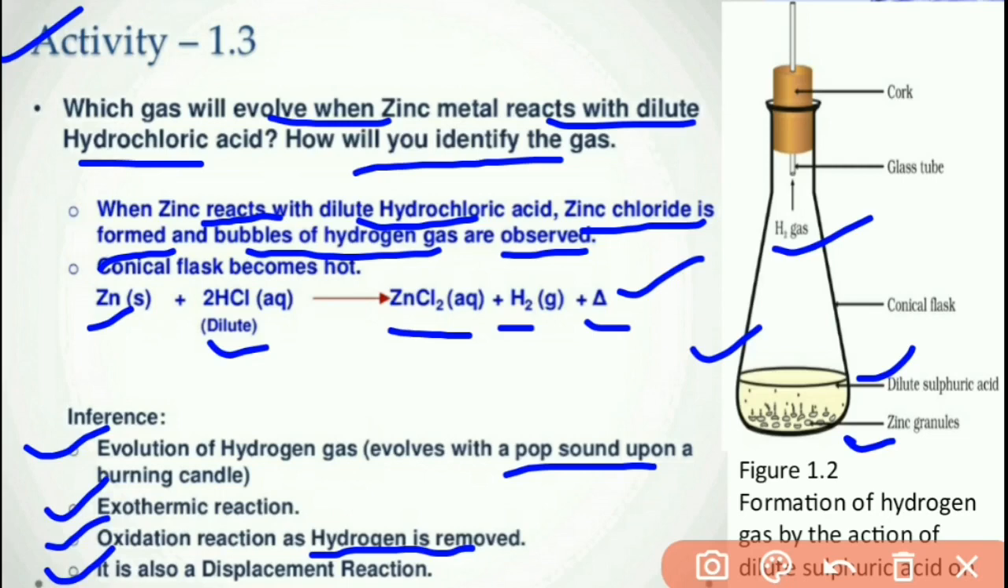In a displacement reaction, a highly reactive element displaces a less reactive element and forms a compound, forming new substances. Here zinc is a highly reactive element. It replaces the hydrogen from HCl and forms zinc chloride. That type of reaction is called a displacement reaction.